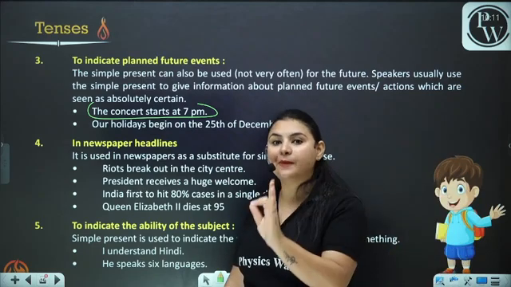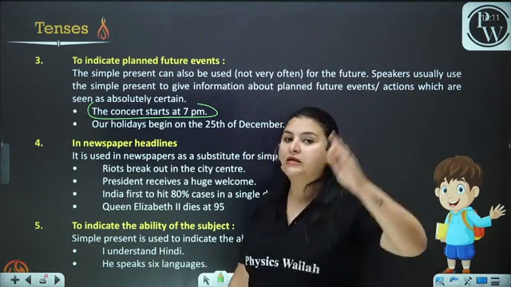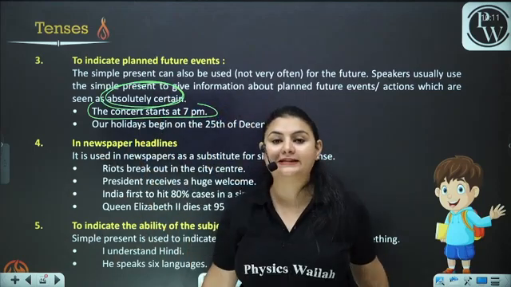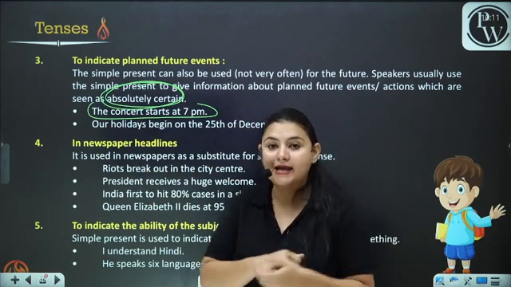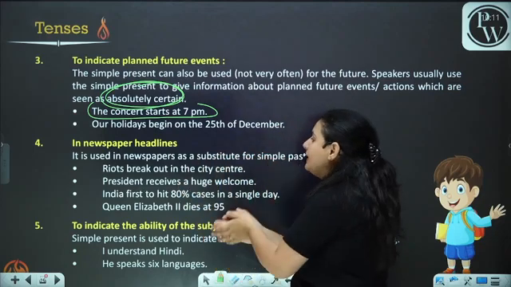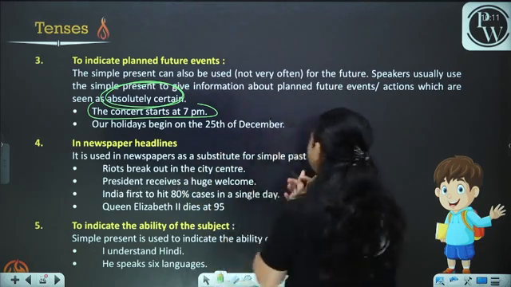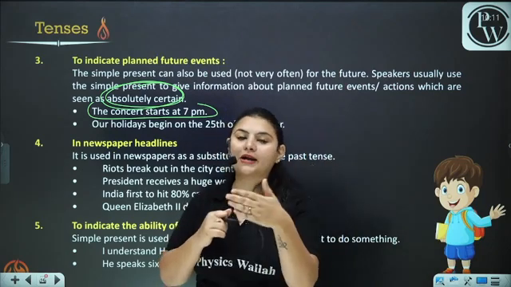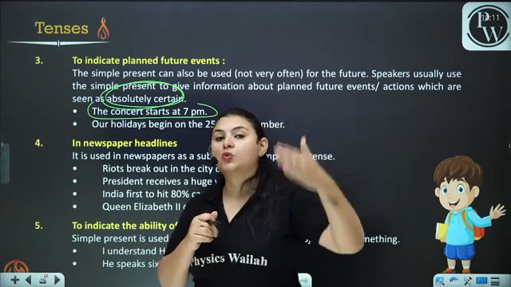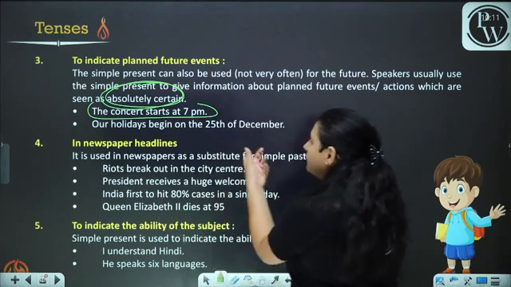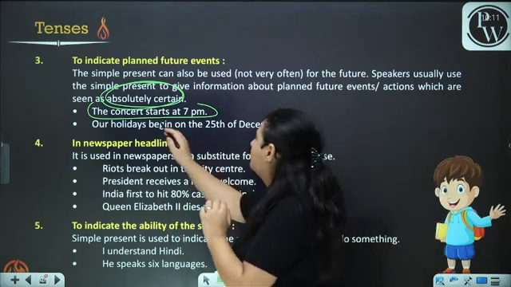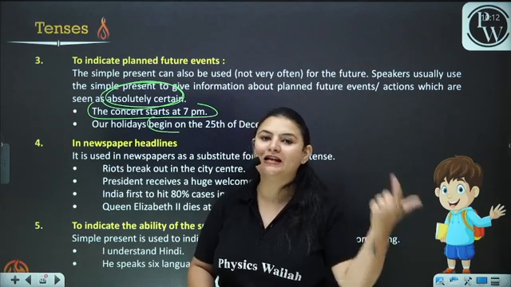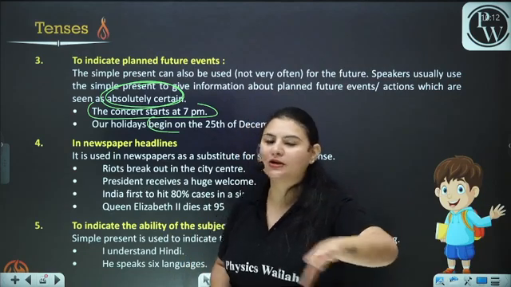When the future event is absolutely certain, in that case we put S here. Our holidays begin on the 25th of December. Obviously, it is quite certain that the holidays will begin on the 25th of December. We have not used will here. We have simply put begin, we have simply put V1. We haven't used will to express the future event.